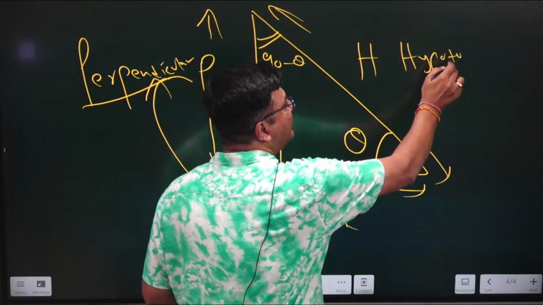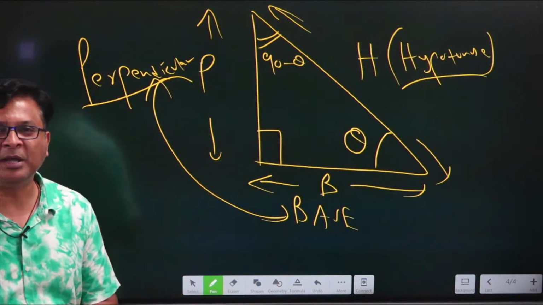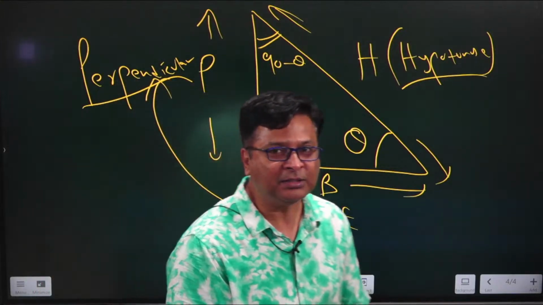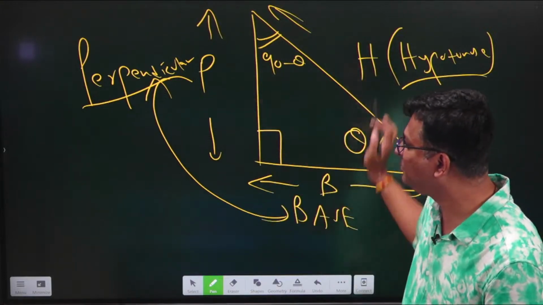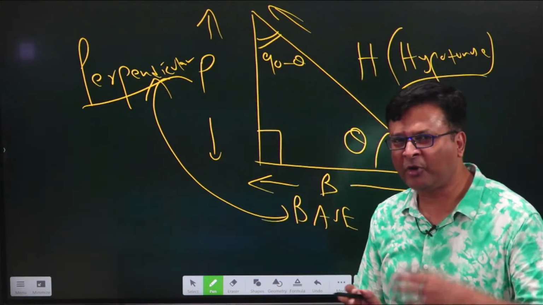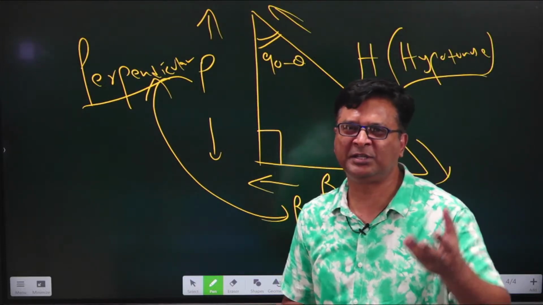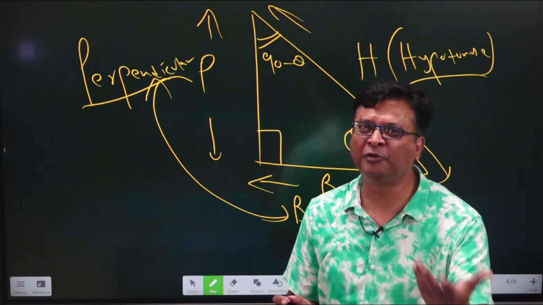And trigonometry is all about the relationship between these three: perpendicular, base and hypotenuse. Whatever names I have written just in the starting of this class, these all are related to this P, B and H. And for remembering that, you have certain tricks, certain mnemonics. Your teacher might have told you about all those mnemonics and shortcuts, so I will be just telling you a few more.